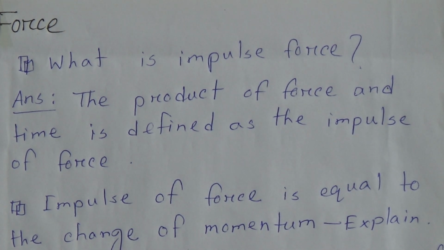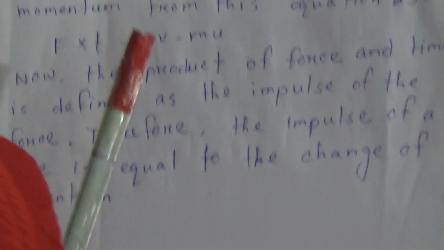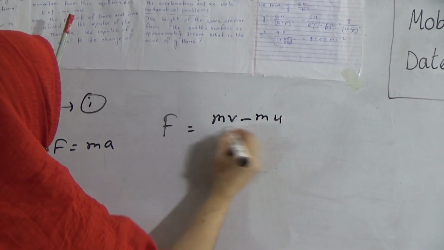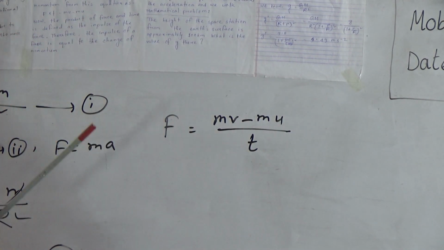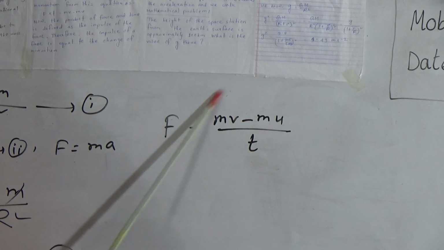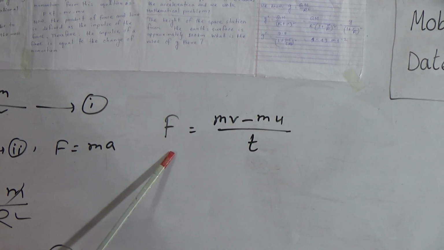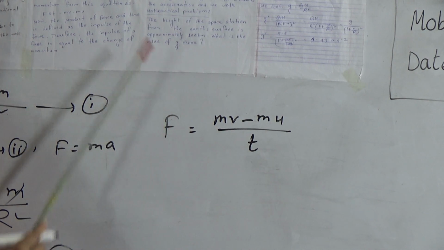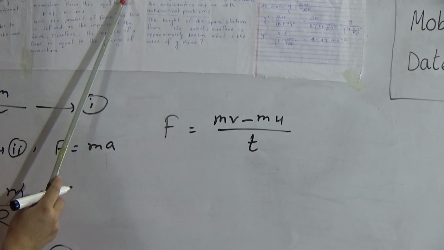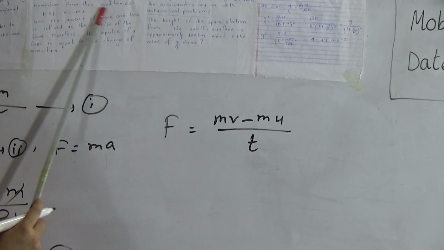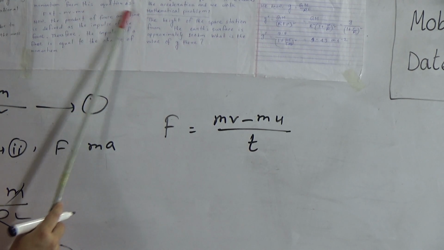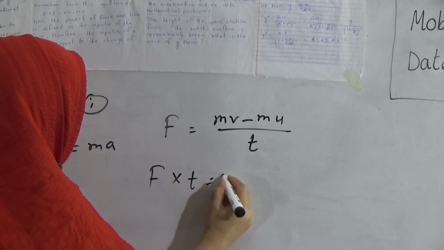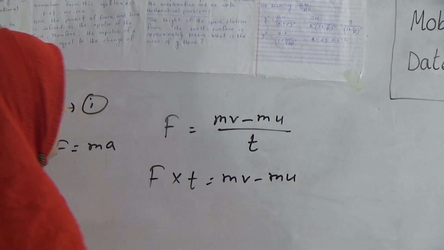We know Newton's second law of motion: F equals mv minus mu divided by t. The rate of change of momentum is proportional to the applied force. This is Newton's second law of motion, and from it we get F equals mv minus mu divided by t, and we can express the change of momentum from this equation as F into t equals mv minus mu. This is the change of momentum.